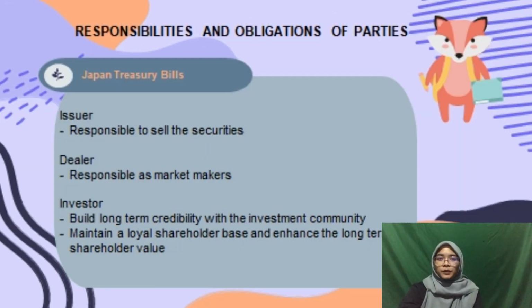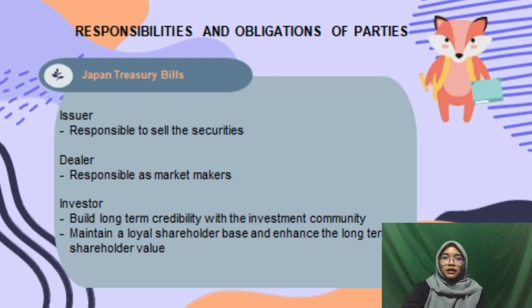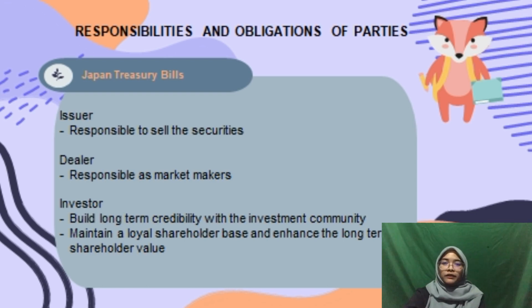Okay, next are the responsibilities and obligations of parties. The first one is Japan Treasury bills. The issuer is responsible for selling the securities. The dealer is responsible as a market maker, and the investor can build long-term credibility with the investment community, maintain a loyal shareholder base, and enhance long-term shareholder value.